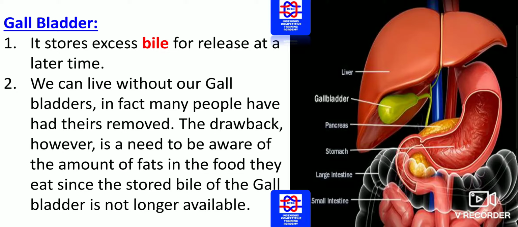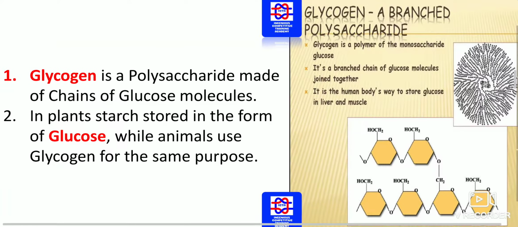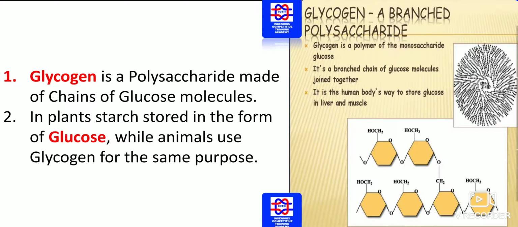So you should know what exactly the function of the gallbladder is and where the bile is stored. Next we have glycogen, a polysaccharide made of chains of glucose molecules. We should know that glycogen is made of what? Polysaccharides. And these are made of what? Chains of glucose molecules. You must know how exactly it looks.